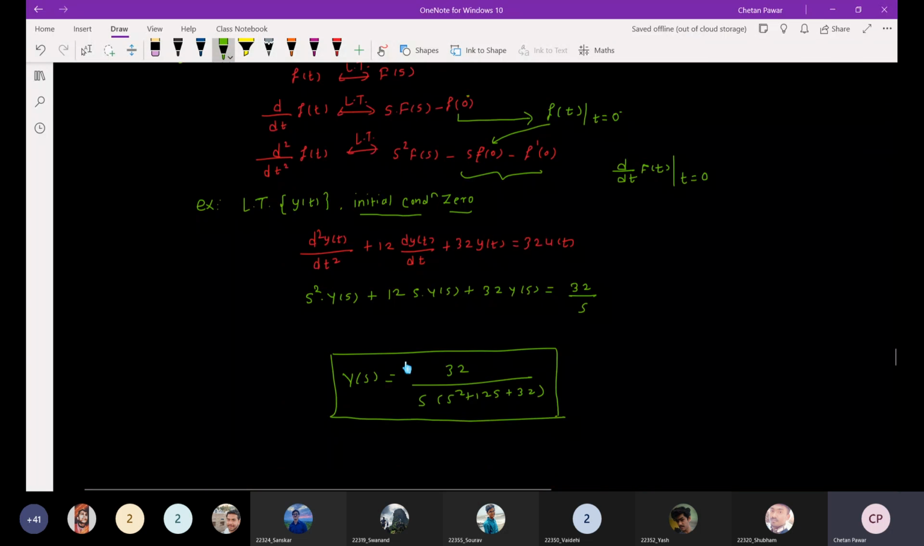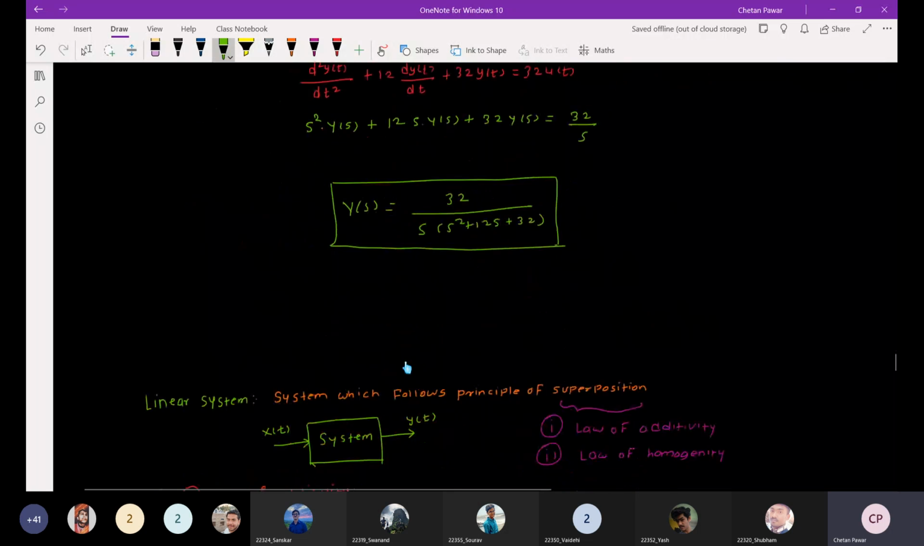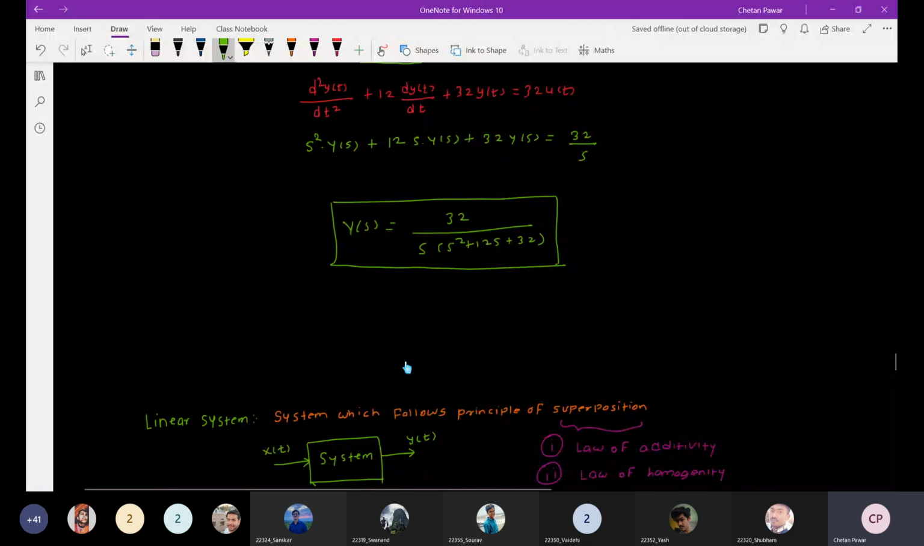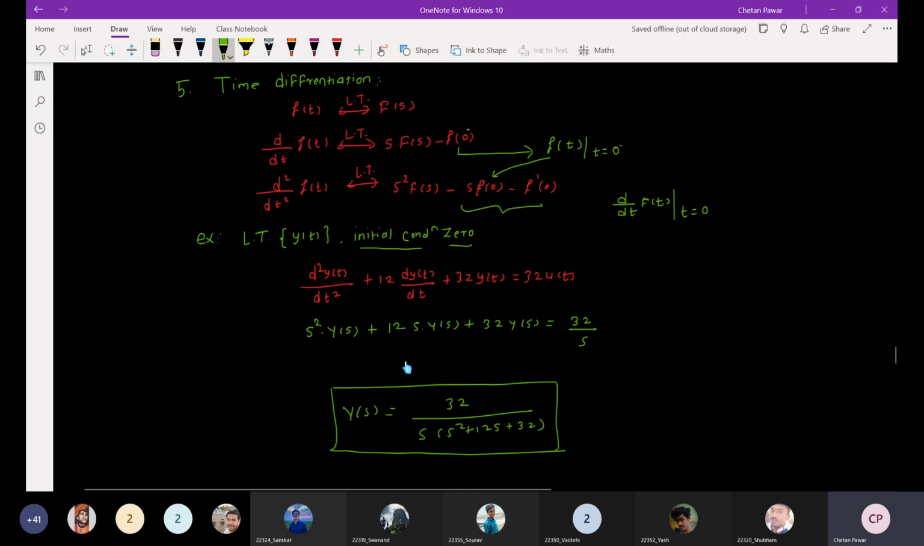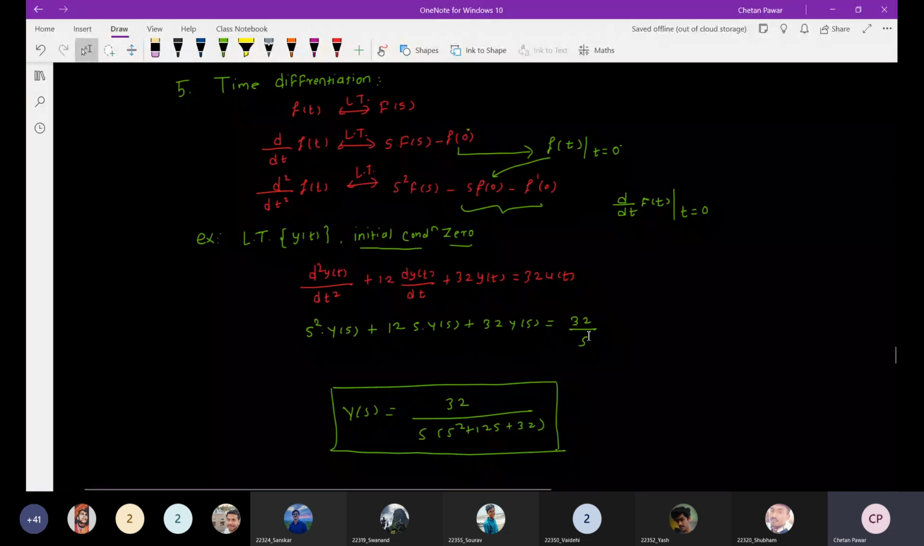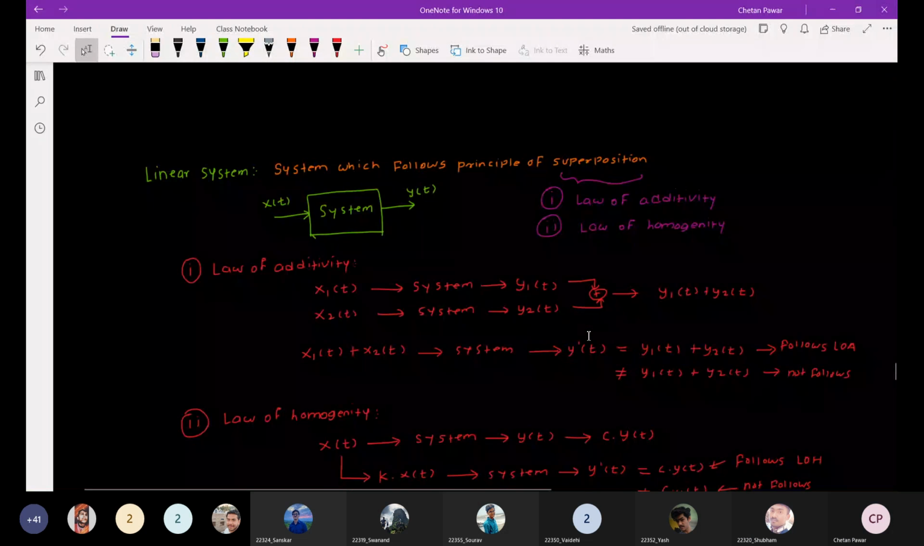So we have seen a few properties about time differentiation. Before moving to the next properties, are you following correctly? Any doubt? No, sir. Okay.